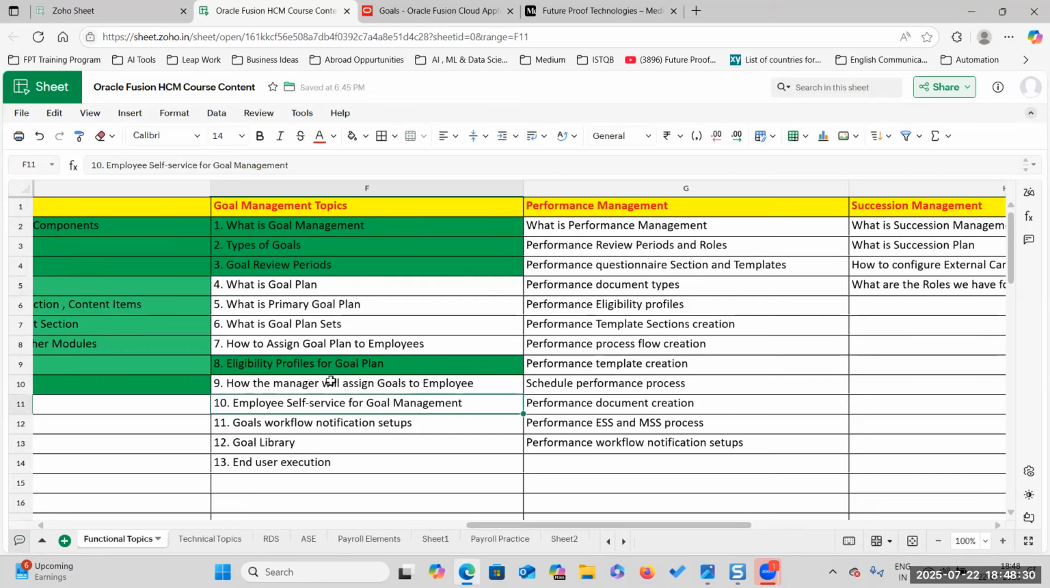When you run the process with the goal plan as the parameter, this goal plan will be allocated or assigned to all the employees in this eligibility profile. Let us say you are assigning these goals only for the US1 business unit, a particular department, a particular legal entity, or a particular group of people. Only this population set will be assigned the goal plan. That is how to assign goal plans to employees.